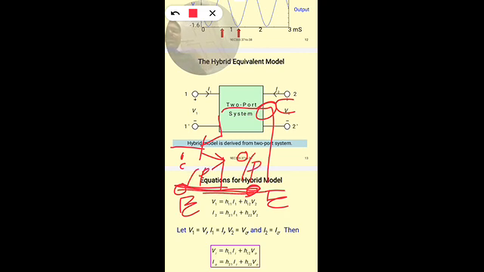This is called the common emitter configuration, CE configuration. So this now becomes a two-port model.